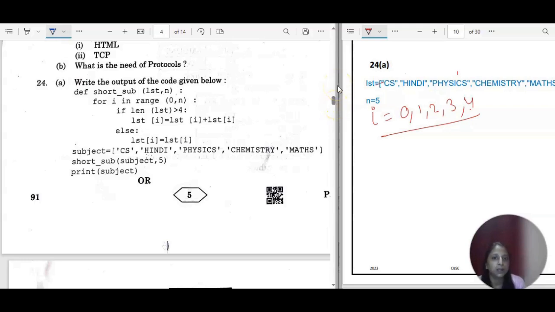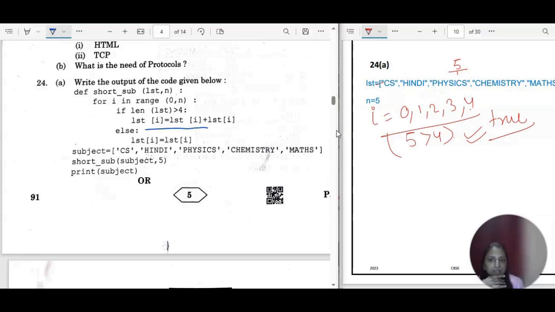So the list is 1, 2, 3, 4, 5. So 5 elements are there, so length is 5 only. So 5 is greater than 4. So this will be true for all the elements, right? Because the length is not going to change for the list. We are not updating the list. So this is the thing we have to apply now.